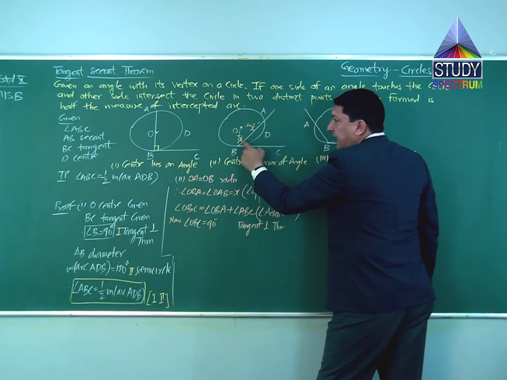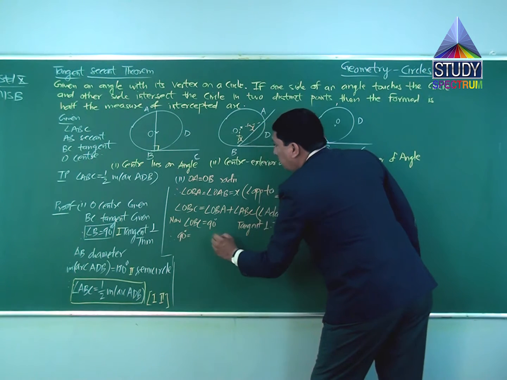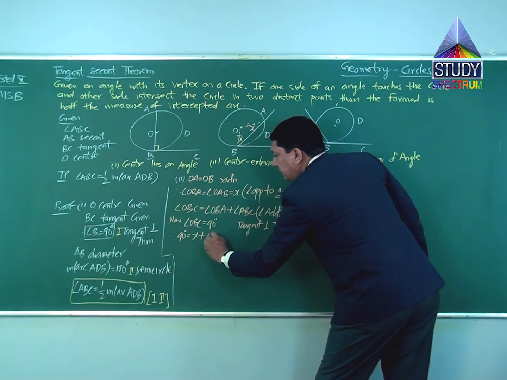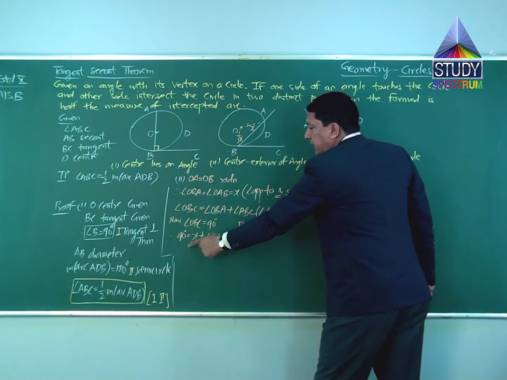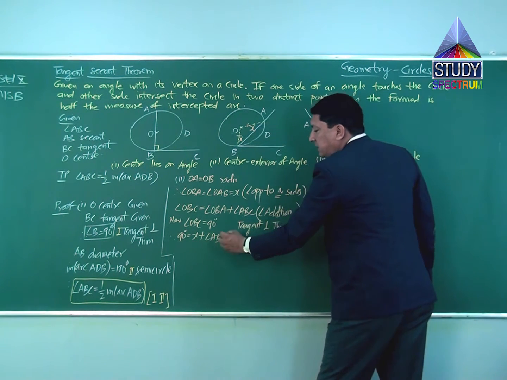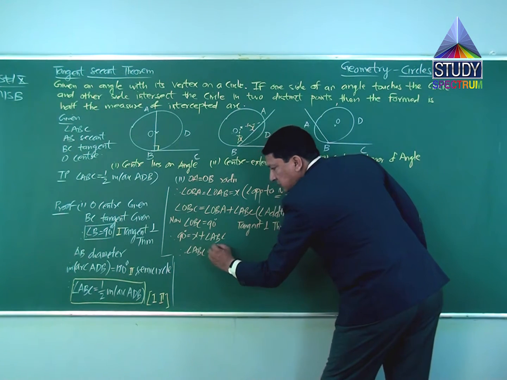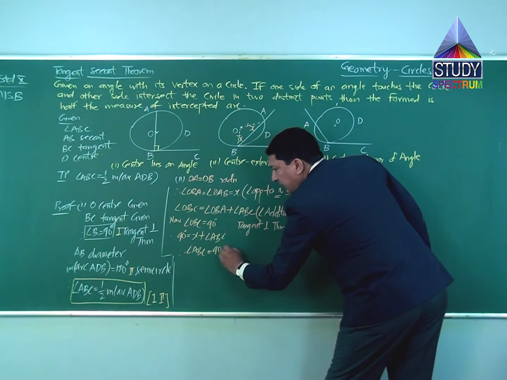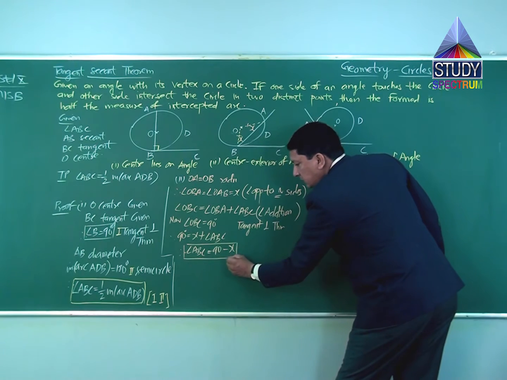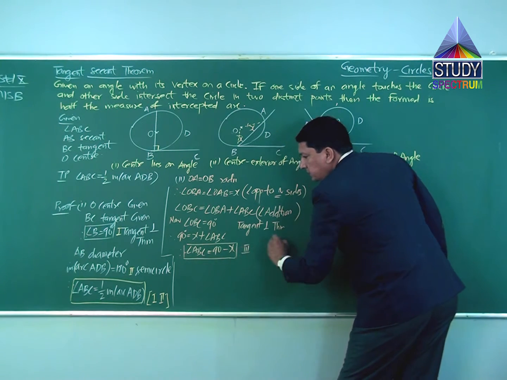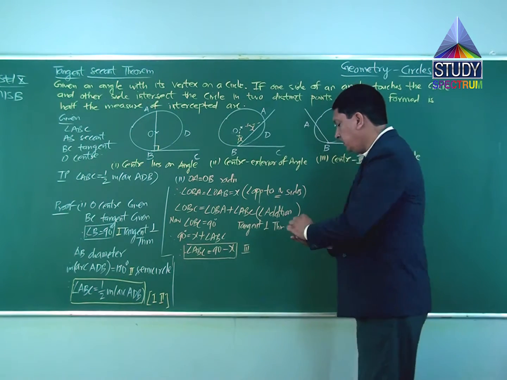Angle OBA is X, right? Therefore, I can write 90 degrees is equal to X plus angle ABC. Therefore, angle ABC becomes 90 degrees minus X. Third equation: angle ABC becomes 90 degrees minus X.